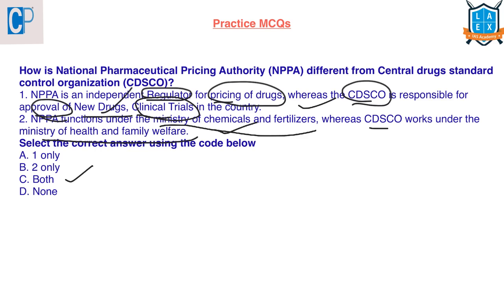Dear students, these two regulators were very important because these two were continuously in use. NPPA recently has reduced the prices for some of the cancer drugs, and CDSCO has asked the manufacturers to tell what will be the side effects of those drugs. So as these two were in use, these two were very important.